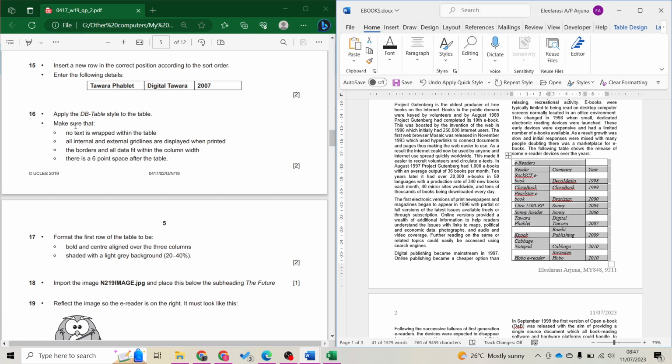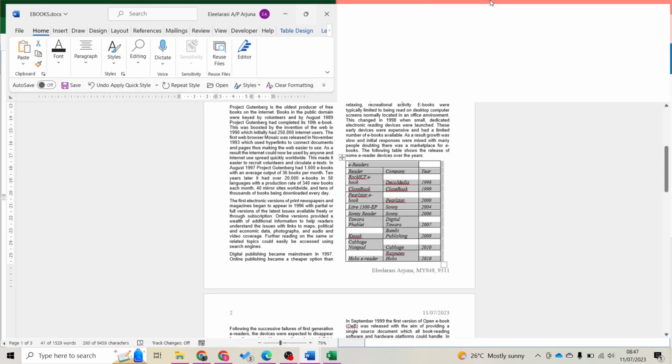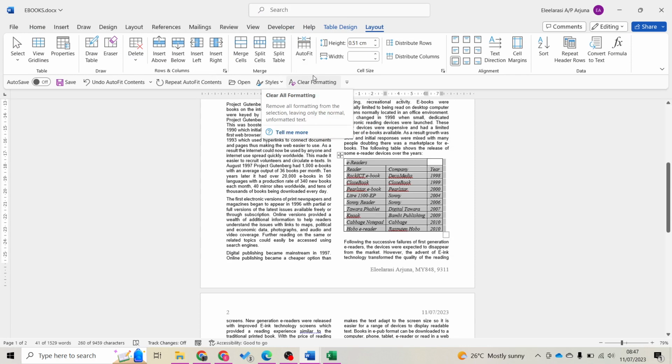Okay, next. Make sure no text is wrapped within the table. That means you cannot have it like this. It's called text wrap. So what I'm going to do is choose this, go to layout, and make it auto fit content so they're all nicely arranged.